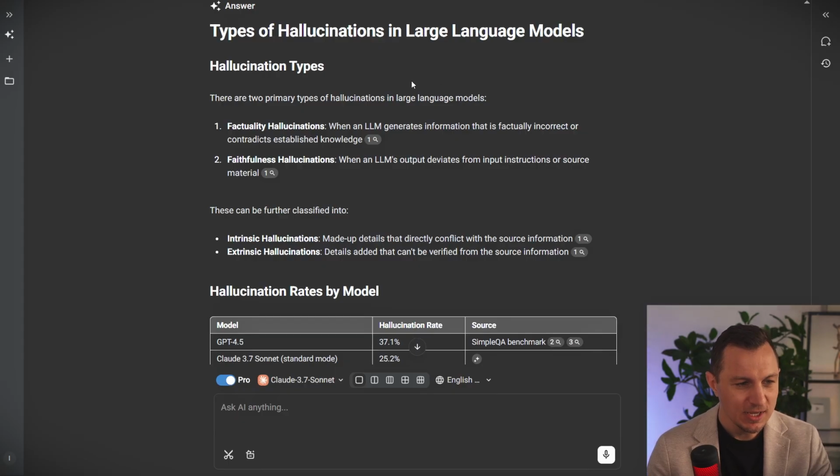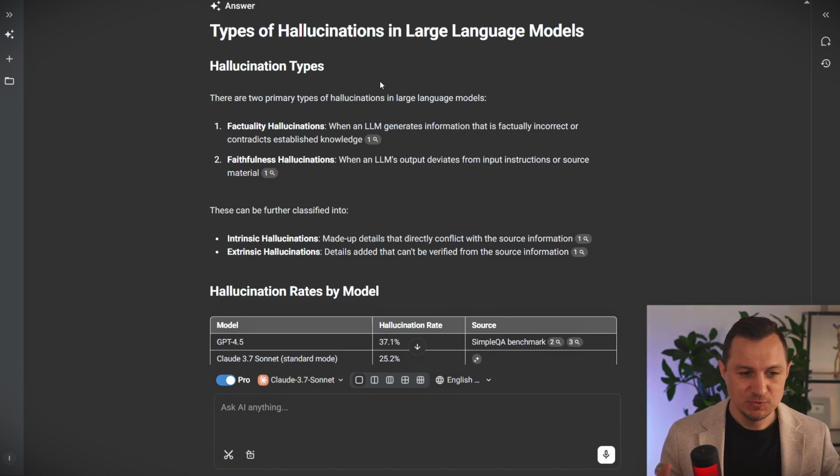Then let's look at the types of hallucinations, because there are different types. There are factual hallucinations and there are faithfulness hallucinations. Factual hallucinations are when an LLM generates information that is factually incorrect or contradicts established knowledge. LLM stands for large language model, for example, ChatGPT, Grok, Claude, and Gemini, and so forth. There are plenty of them out there right now. So what is a faithfulness hallucination? That's when an LLM's output deviates from input, instructions, or source material.